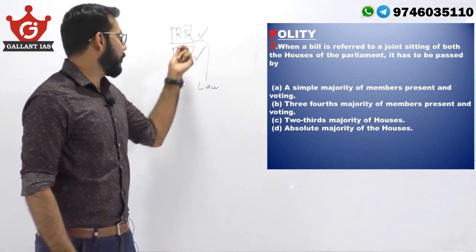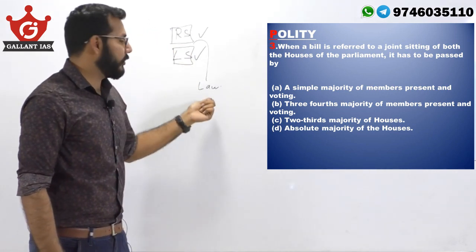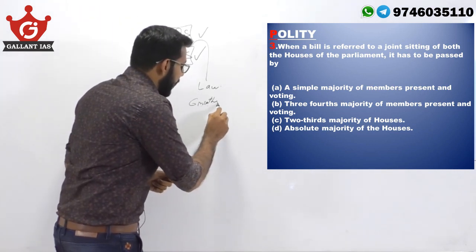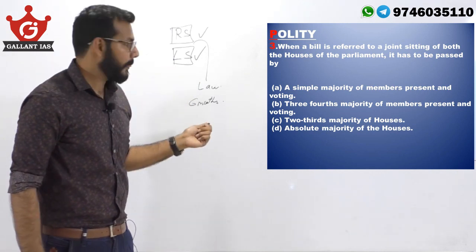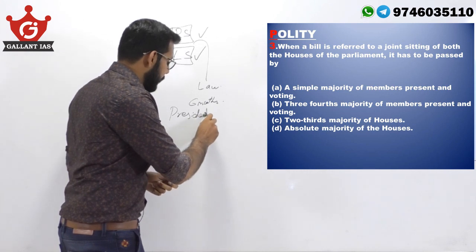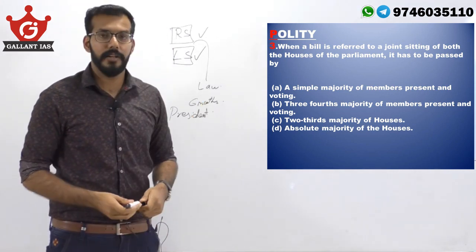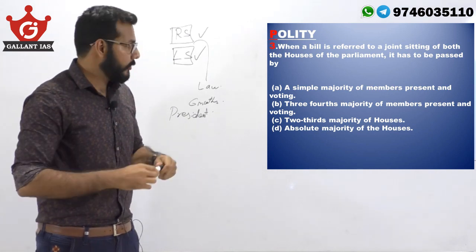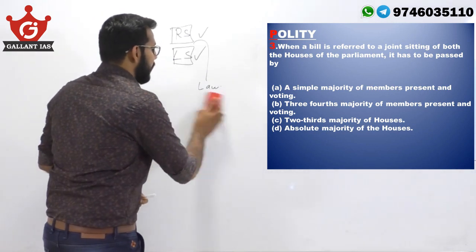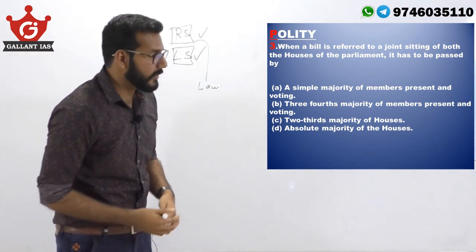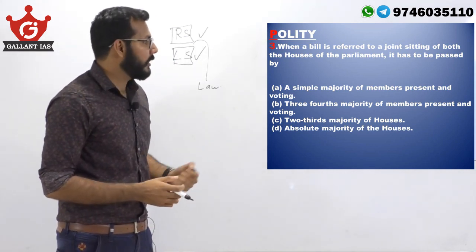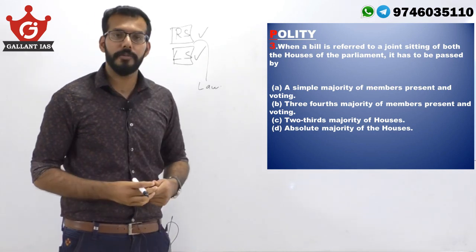If any one of these houses does not assent to a bill and over 6 months have lapsed after that rejection, then the president can call for a joint sitting of both the houses. They all sit together to decide and deliberate upon the bill. It's an extraordinary situation and demands an extraordinary measure, that is, a joint sitting. Under such a situation, the majority needed is only a simple majority of members present and voting.